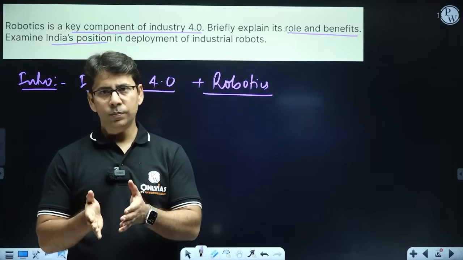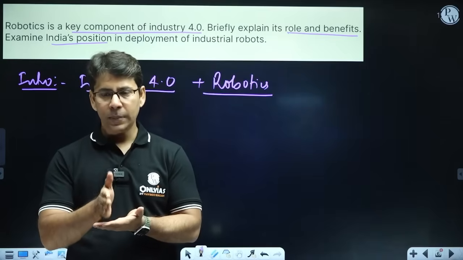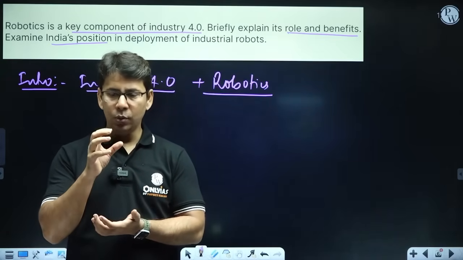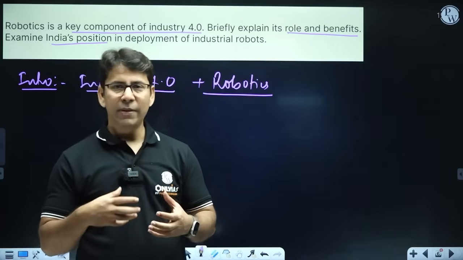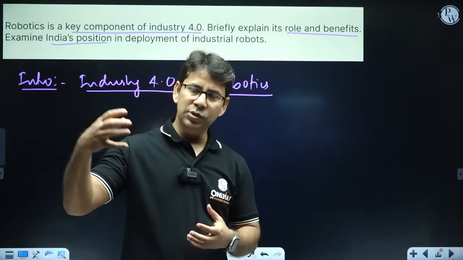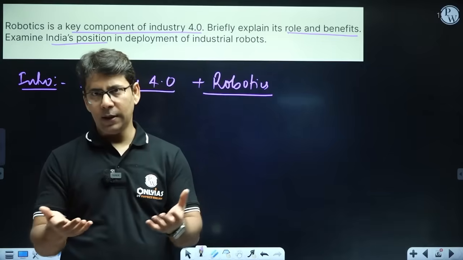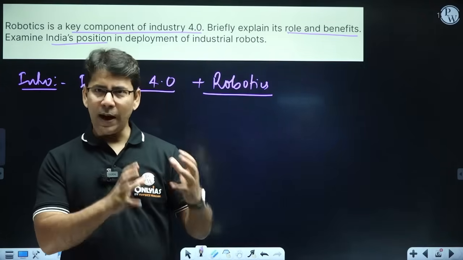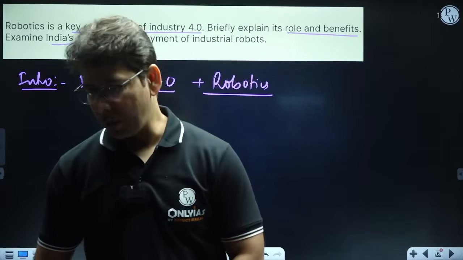Like I told you, robotics will enable automation, increased efficiency, and advanced precision, right? It will speed up manufacturing, it will also associate with other parts of Industry 4.0 like IoT, AI, big data, and it will convert a factory into a smart factory, right? So that is one thing.